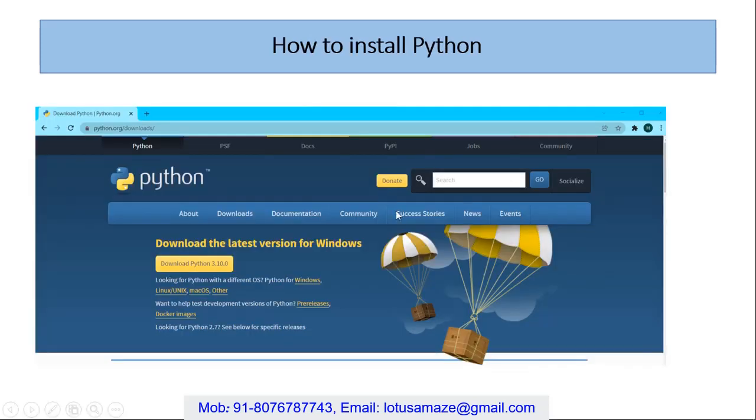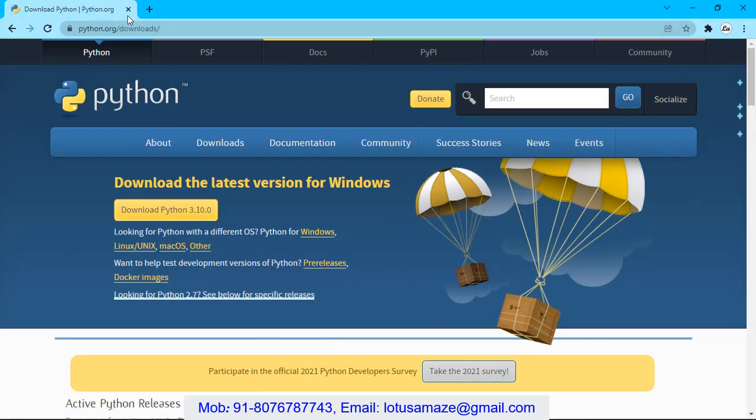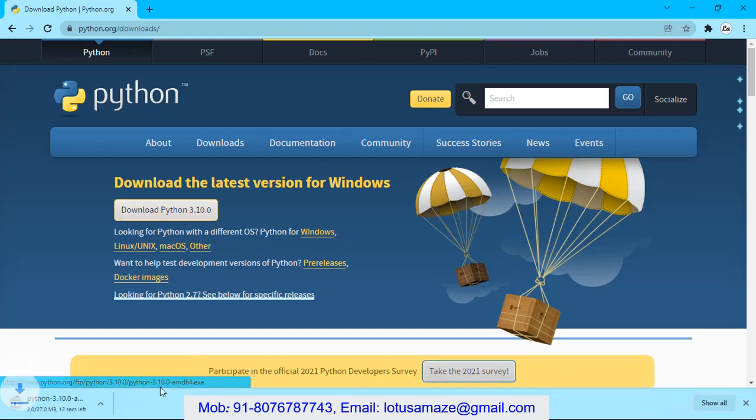Now, how to install Python? To install Python, you have to go to python.org/downloads. It will give you the latest version of Python for Windows, Unix, or different operating systems. You can go to this site and click on download Python 3.10. If you go to the browser and type python.org/downloads, it gives the Python official site, where you can just click on download Python 3.10. Once I click on it, it starts downloading, and later you can install the exe file. It will install Python 3.10.